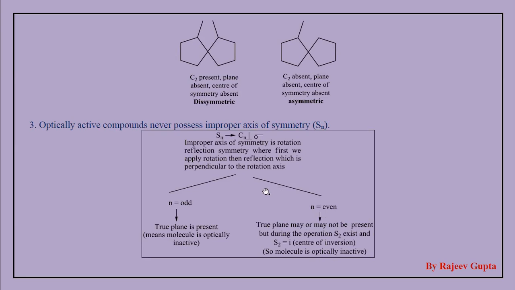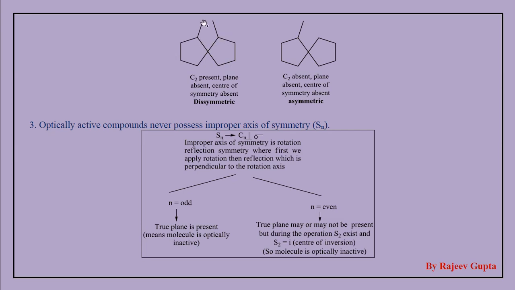Now we observe some more examples. These spiranes: two cyclopentane rings are attached through a single carbon atom, and both are substituted.